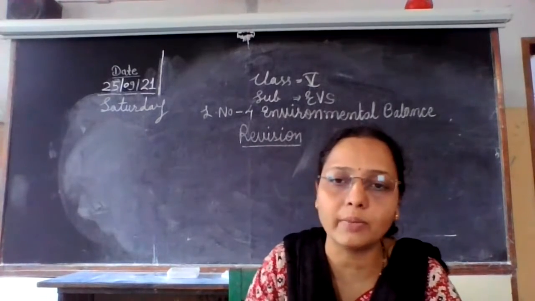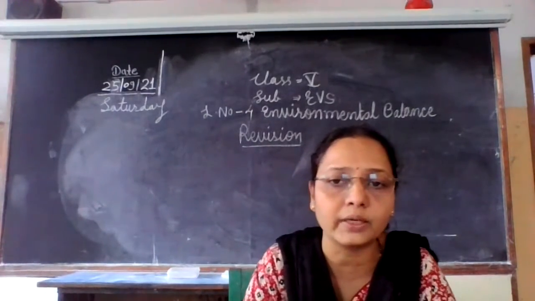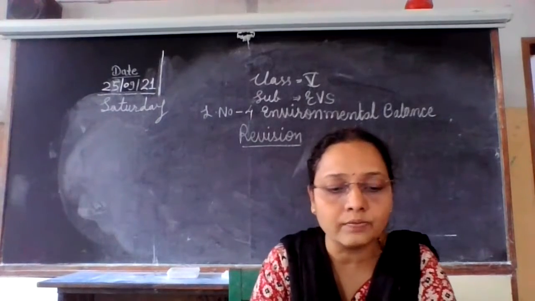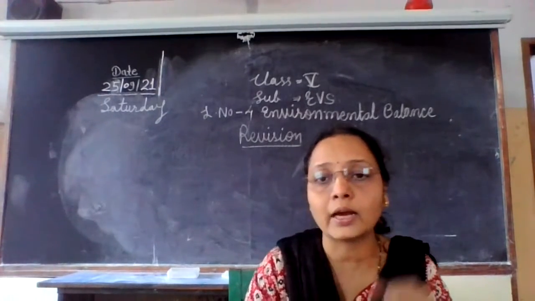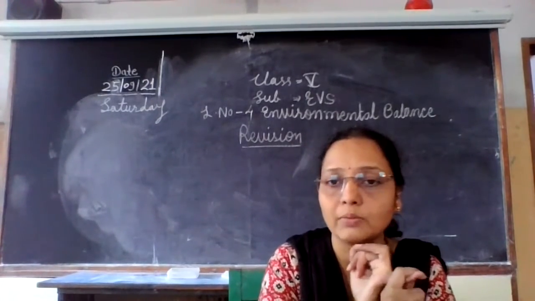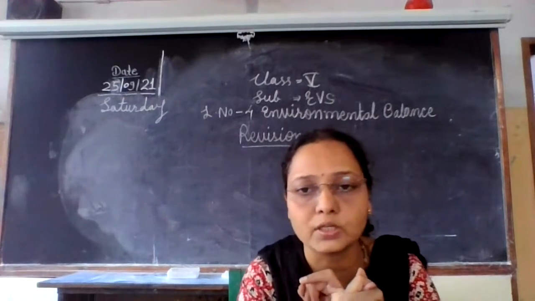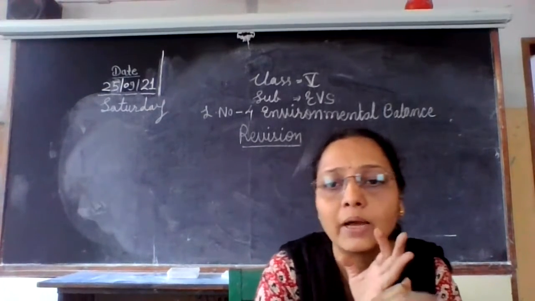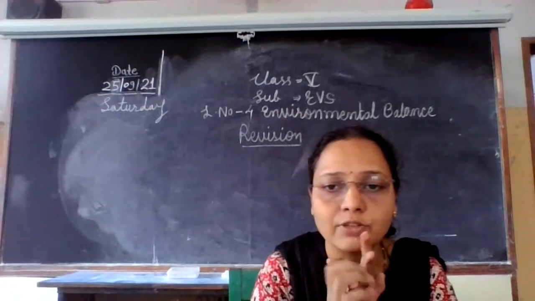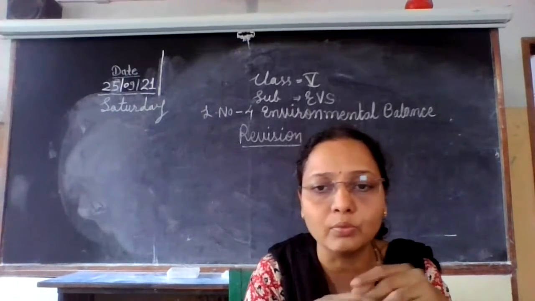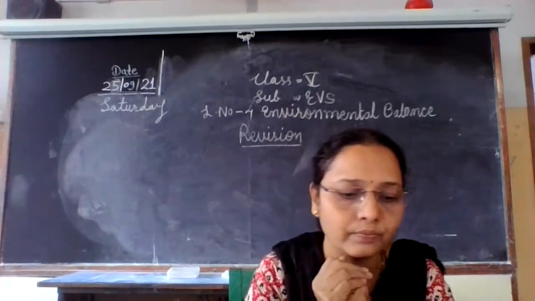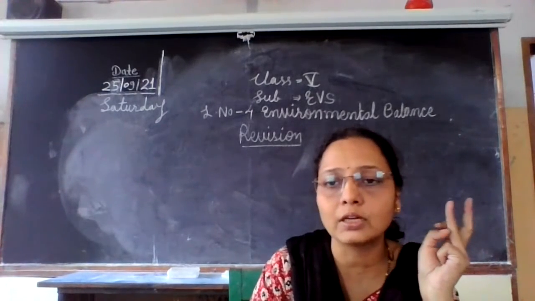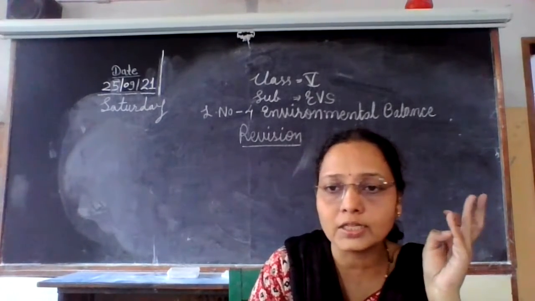What is meant by environmental balance, or how does environmental balance take place? There are many food chains in our environment. The aquatic food chain is the one that is in water, where small fishes are eaten by large fishes, which are eaten by even larger fishes or human beings. Then there is the terrestrial food chain, the grassland food chain, and the desert food chain.